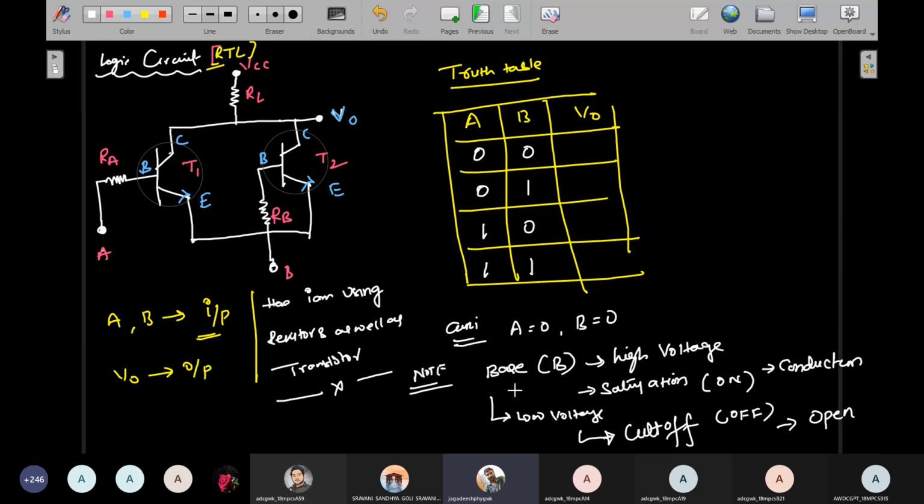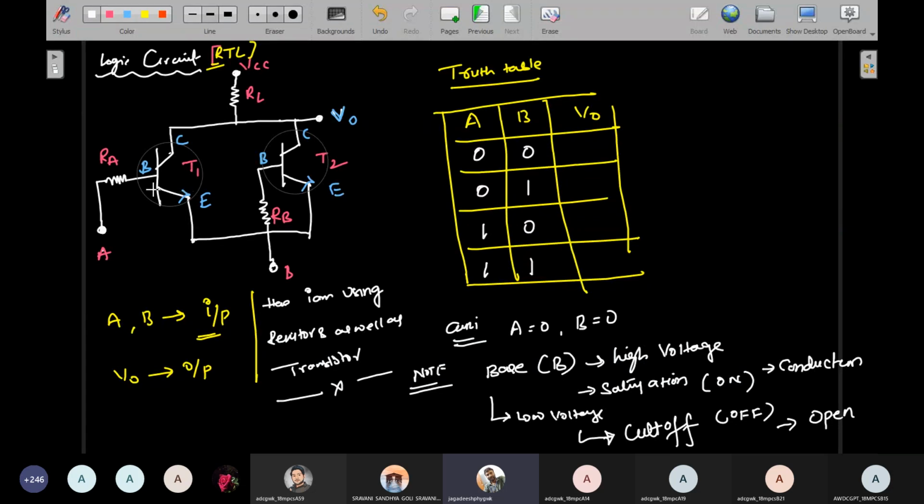It is a very important point. You can understand all the operations I explain only by using this concept. If you give high input voltage to the base terminal, the transistor is said to be in saturation condition.